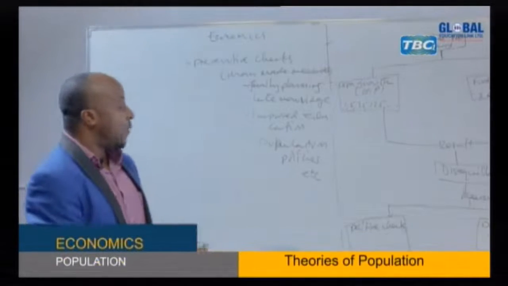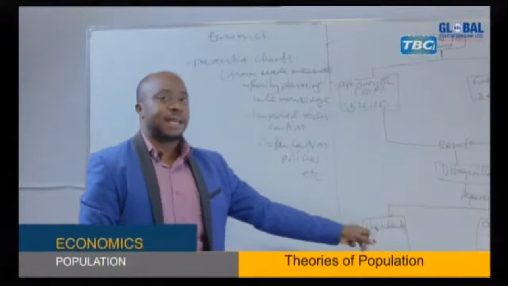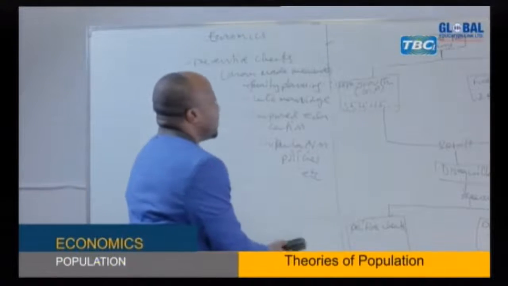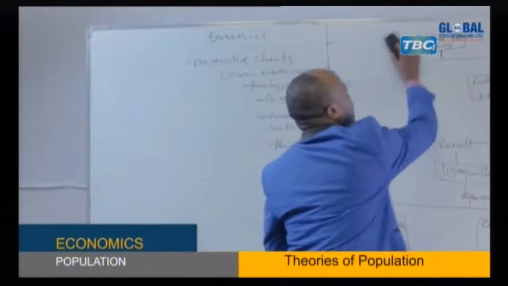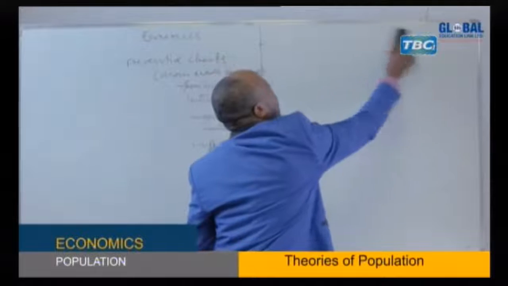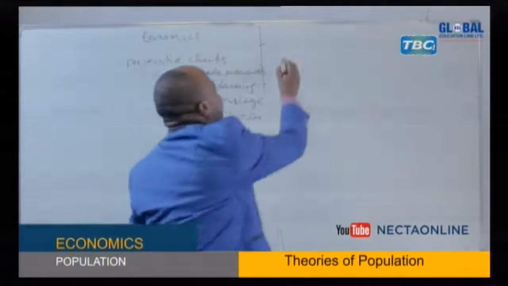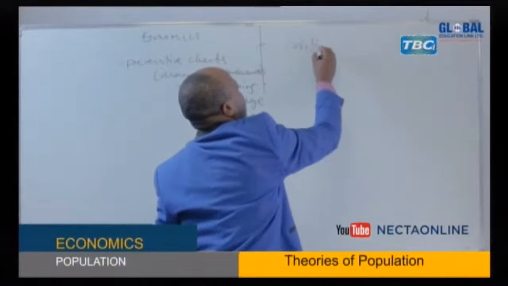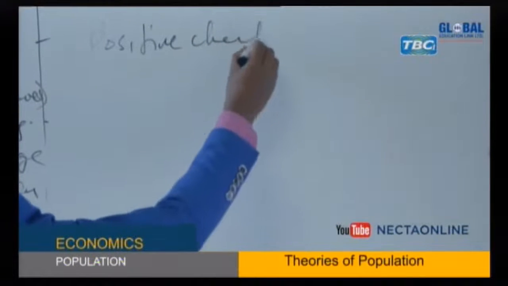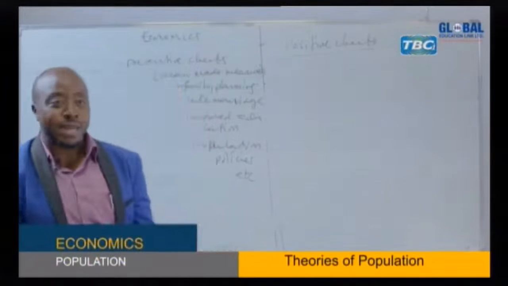Then on the other hand, we have this side which we said is called the positive checks. Now the positive checks here, we call them natural checks. The positive checks, or positive population control measures.